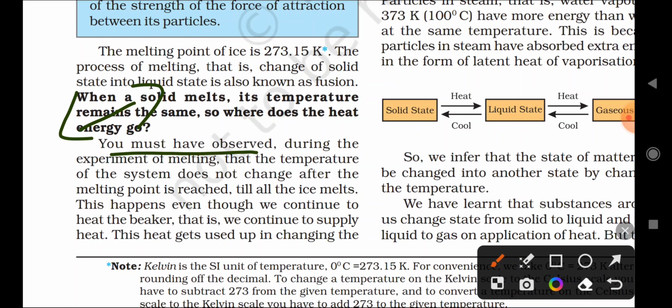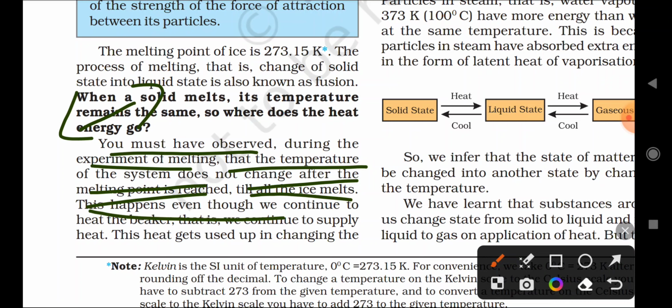You must have observed during the experiment of melting that the temperature of the system does not change after the melting point is reached. When we give heat to the contents, the temperature does not change suddenly; after a certain temperature it changes. So before that complete conversion, where does that energy go? The question here: till the ice melts, this happens even though we continue to heat the beaker, that is, we continue to supply heat. If we are continuously giving heat, then where does it go?